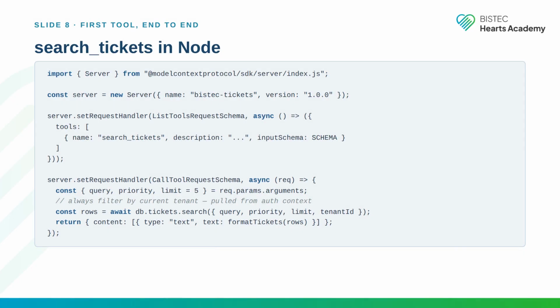On screen, the minimum viable search tickets MCP server in TypeScript. Import the SDK, construct a new server with a name and version. Register a list tools request schema handler that returns an array with one tool definition. Register a call tool request schema handler that destructures the arguments, pulls the tenant identifier from the authentication context, never from the arguments, runs the database search with the tenant filter, and returns content as a text block. 15 lines of code, ships.